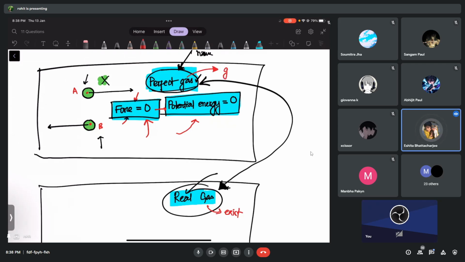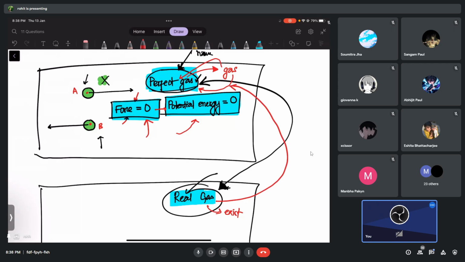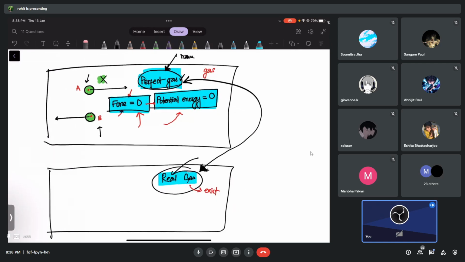No gas is a perfect gas. But real gases can behave like what gas? Real gases can behave like a perfect gas under certain conditions. Right now that is not important, but just to proceed, this is the simplest thing we can talk about.